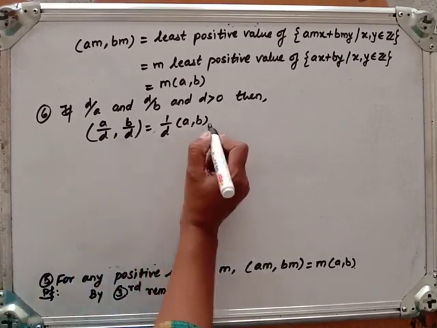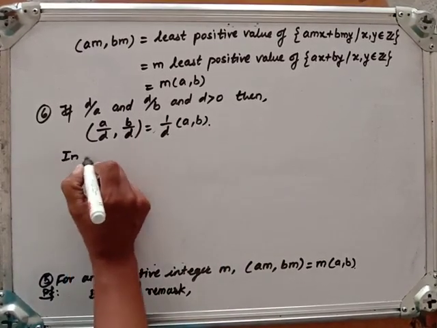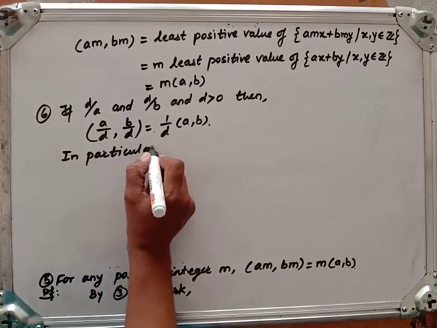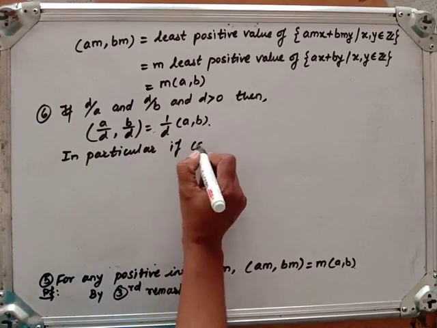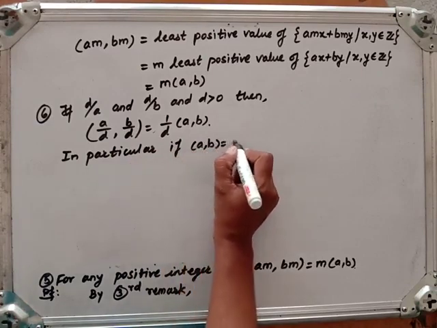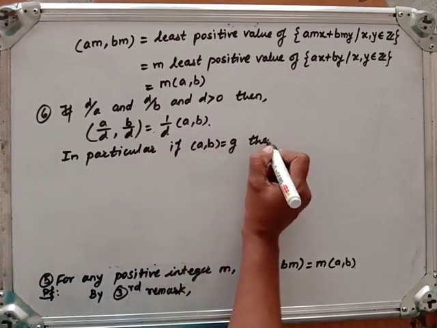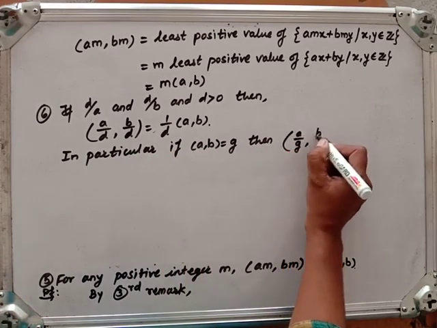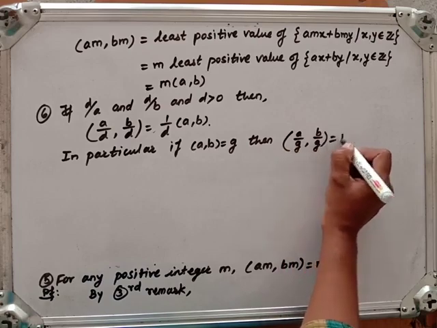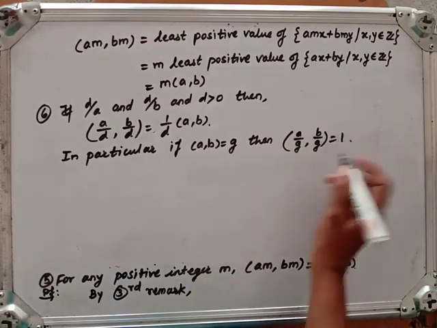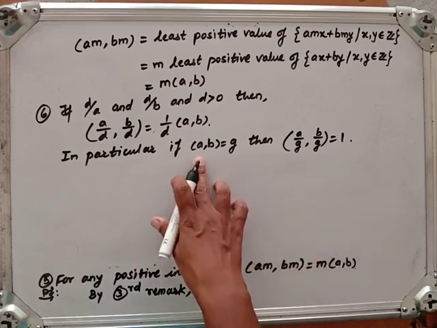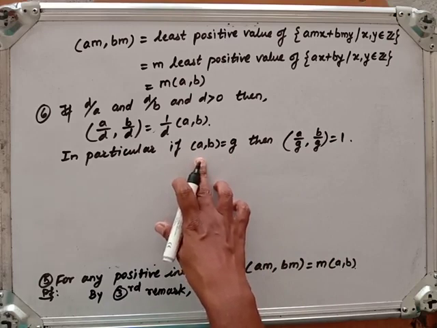And in particular, if the GCD of A and B is equal to G, then the GCD of A by G and B by G should be 1. This you can also remember: if we divide these integers by their GCD, then the GCD will be 1.